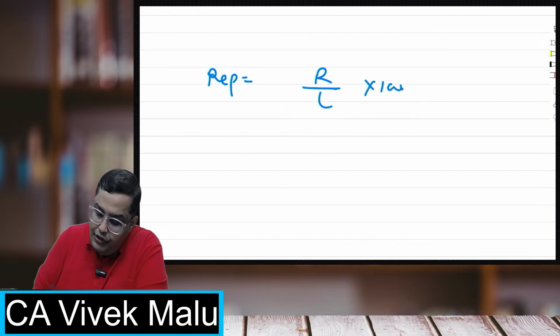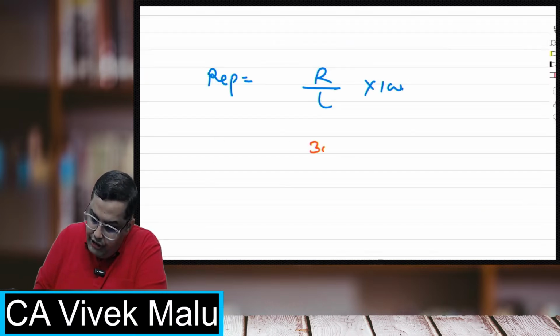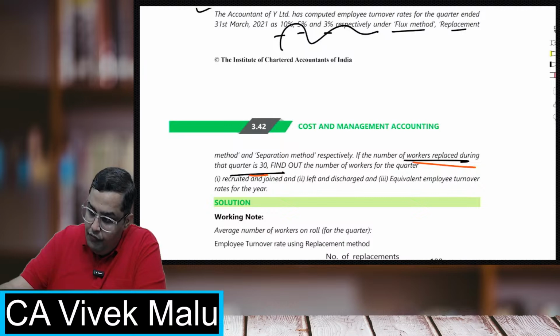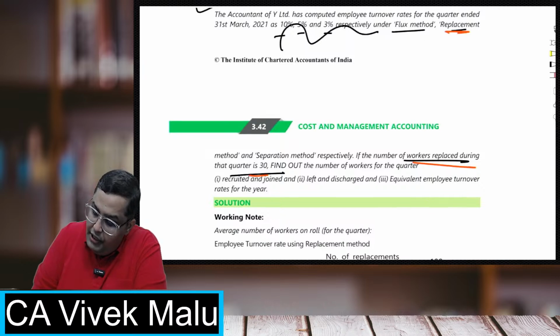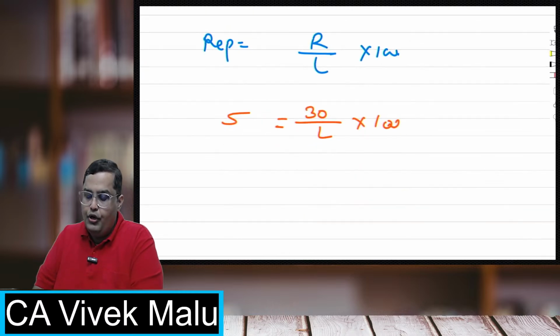They have given that the number of workers replaced is 30, so 30 upon average labor force into 100. And what was the replacement rate? Under the replacement method, the rate was 5%. So 5 is equal to 30 upon L into 100.